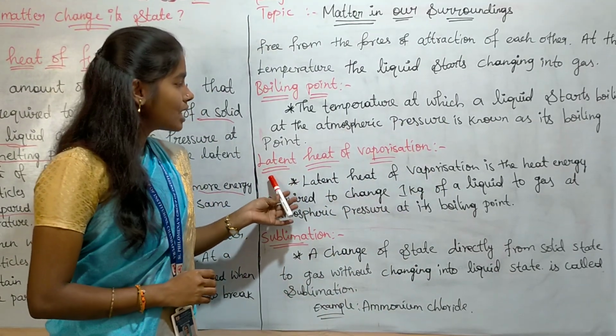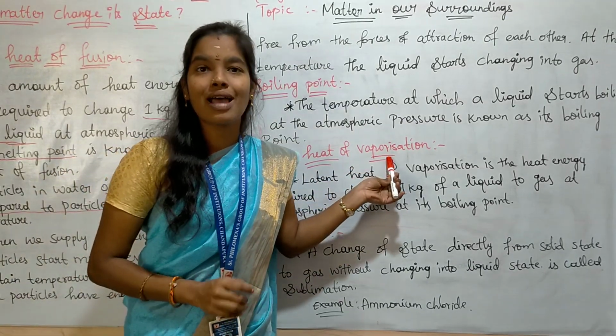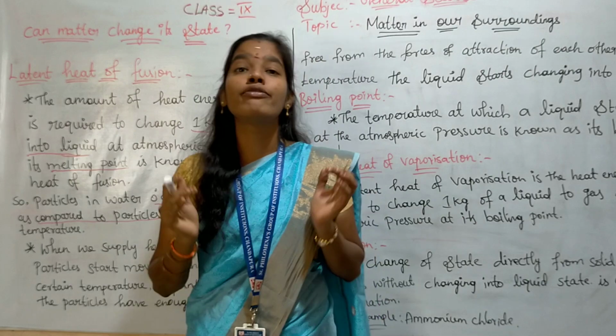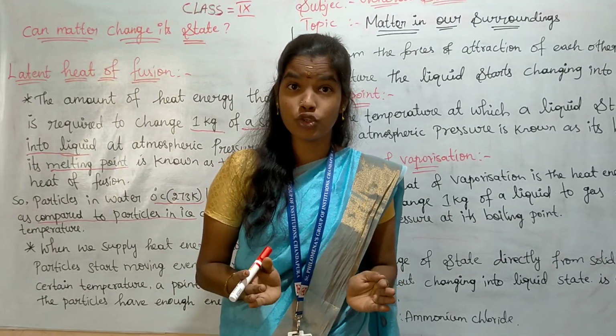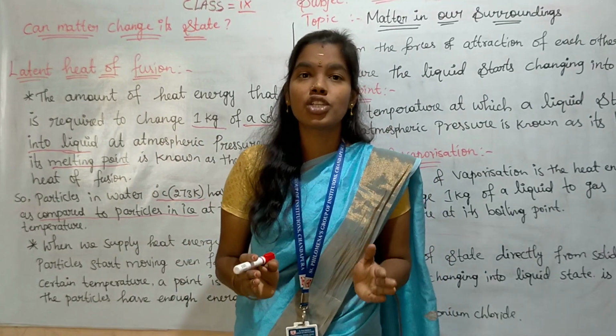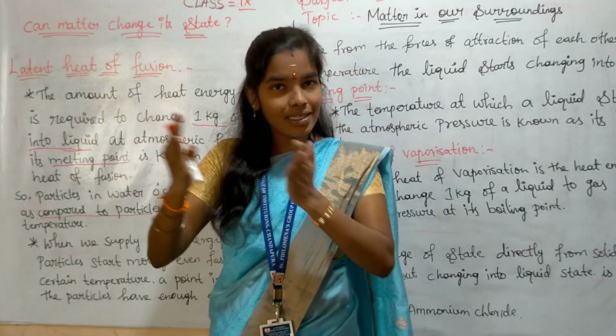The next one is latent heat of vaporization. We have discussed latent heat of fusion, which is the amount of heat energy required to change 1 kilogram of solid into liquid.